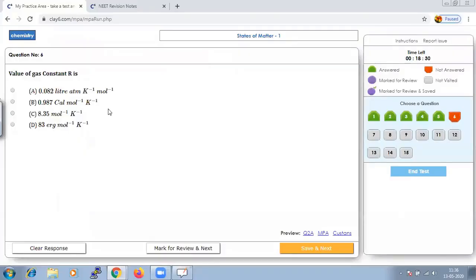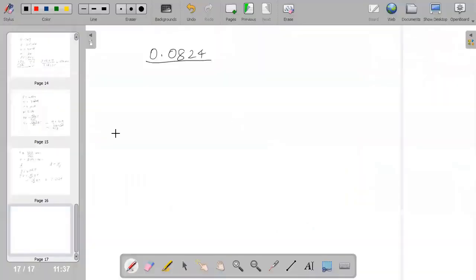So here it is a known fact, it should be 0.082 liter atm per Kelvin per mole. Some places it is considered to be 8.3 joule per mole per Kelvin, or when it is given in calorie, it is calorie per mole per Kelvin.